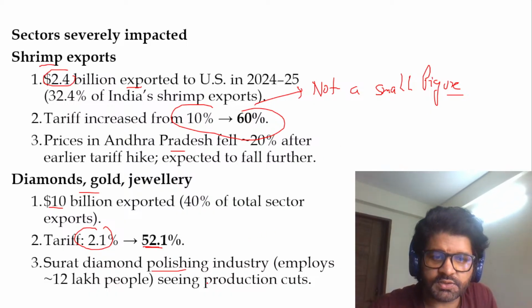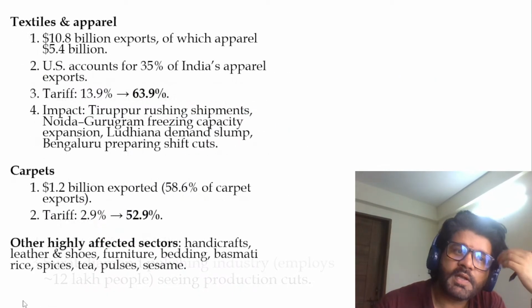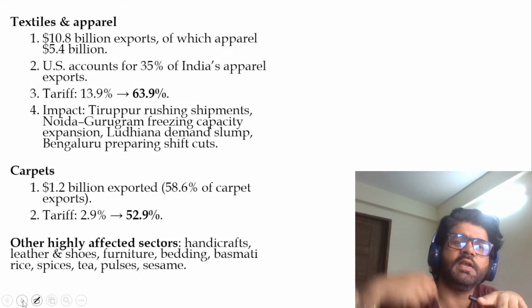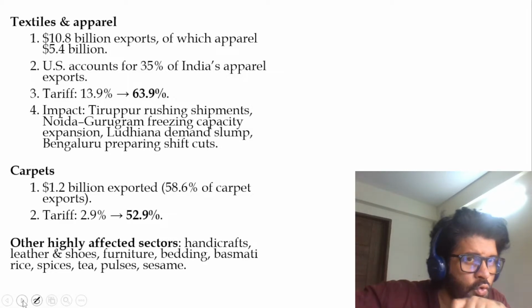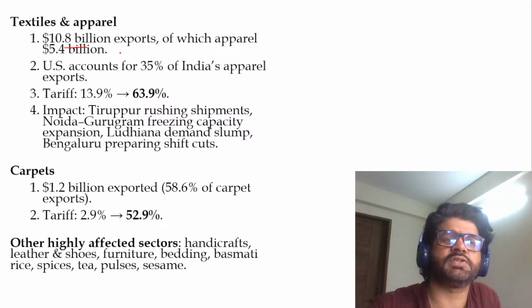Surat diamond polishing industry seeing production cuts. So these are some examples which you have to write. But from exam perspective, we also have to give the solution which we have just discussed. We have to diversify, we have to come together, increase domestic consumption, vocal for local, as our PM sir is saying. Then the third sector which is majorly impacted is textile and apparel.